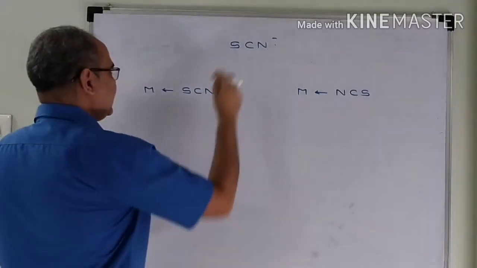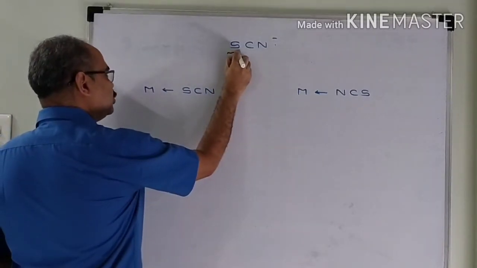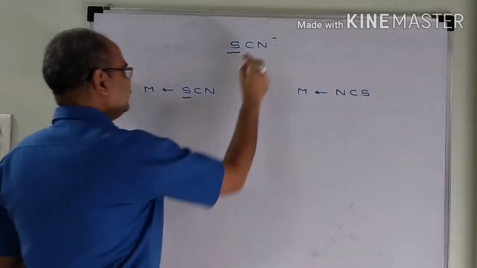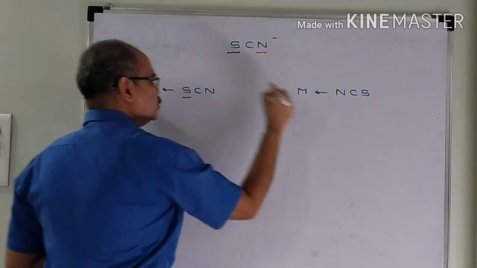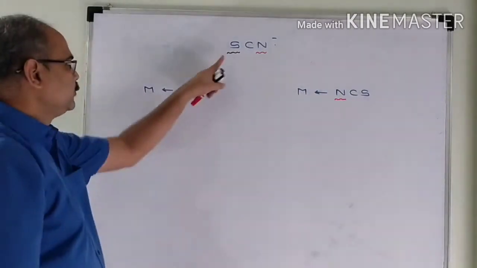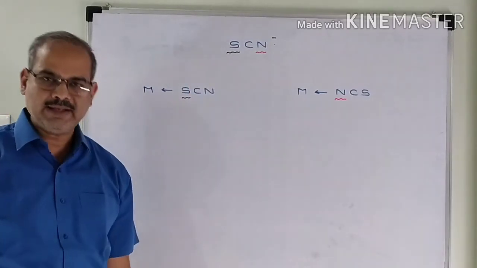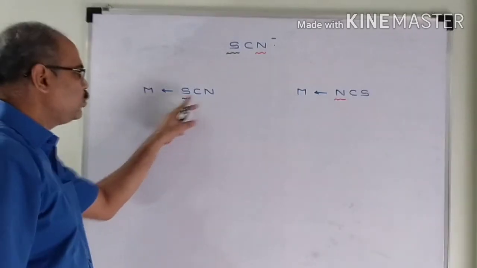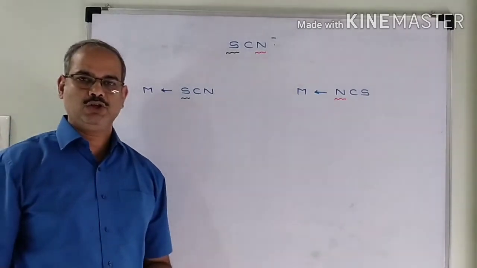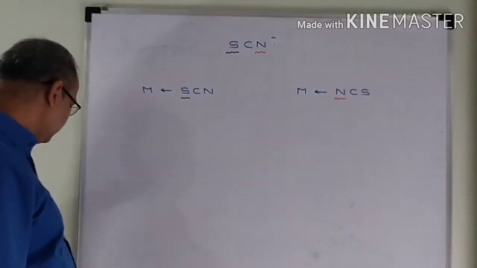So in SCN minus there are 2 donor atoms. Number 1 sulfur and number 2 nitrogen. Even if 2 donor atoms are present in this ligand, only 1 donor atom is utilized for the formation of coordinate bond.